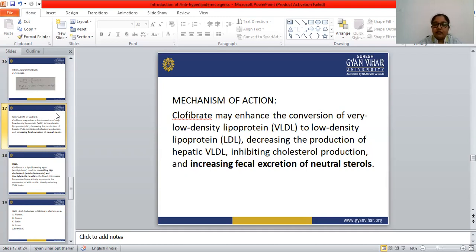Fibric acid derivatives are regarded as broad spectrum lipid lowering drugs.